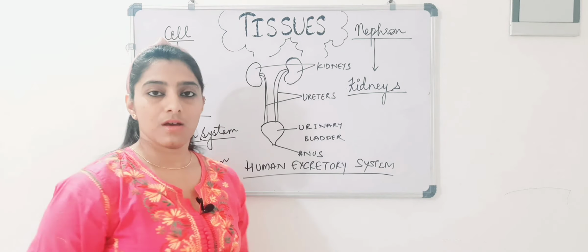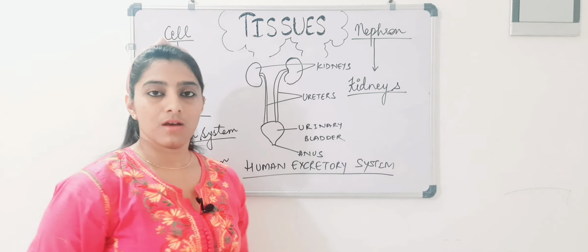Okay children, so this is how kidneys are formed. Similarly, different cells will combine, different tissues will be formed, and this is how ureters will form. After this, the bladder, the urinary bladder, is also formed. These are also formed with the help of tissues, and this is the anus now.